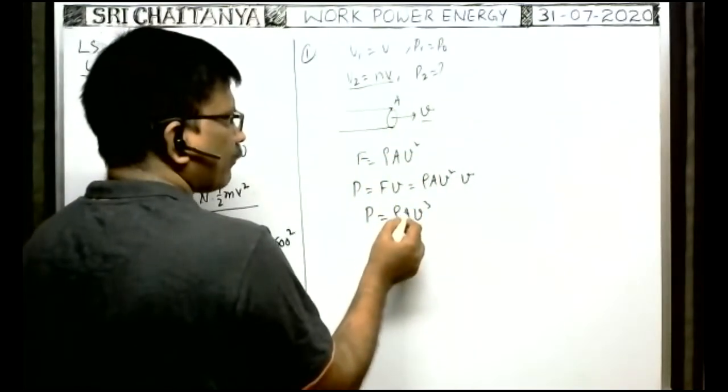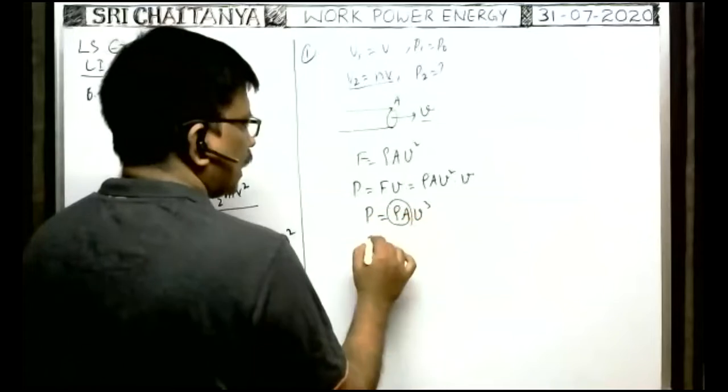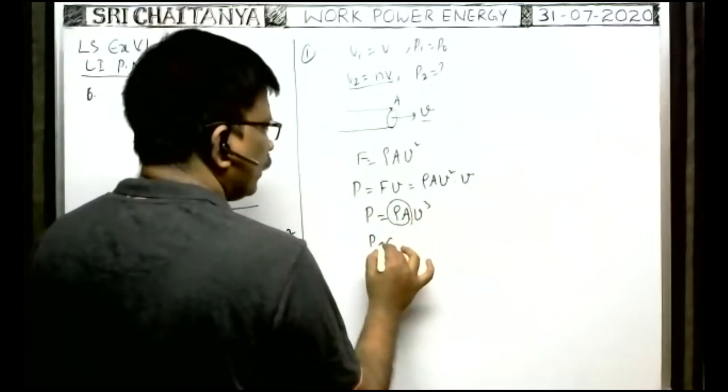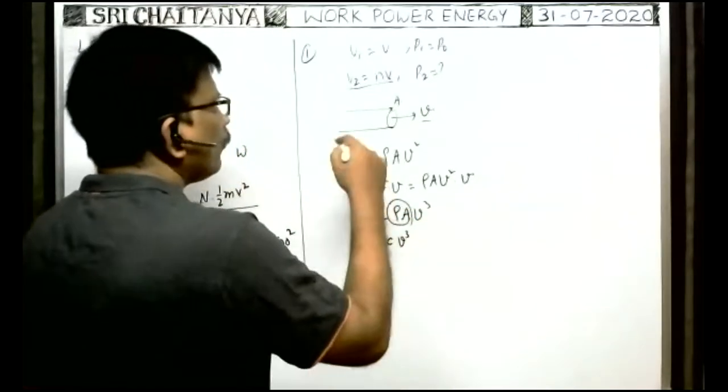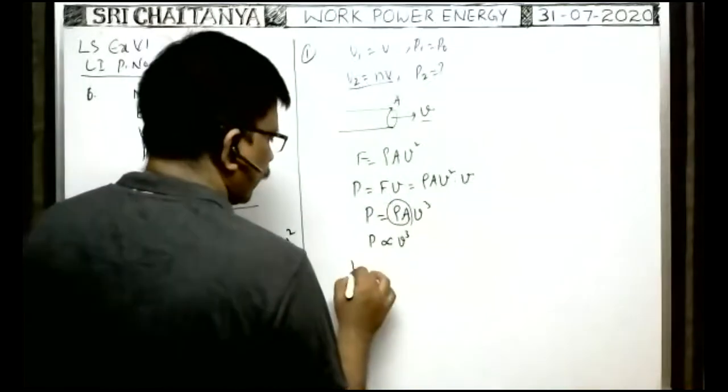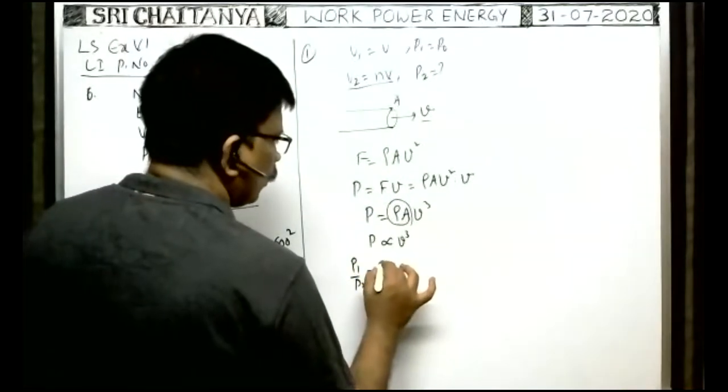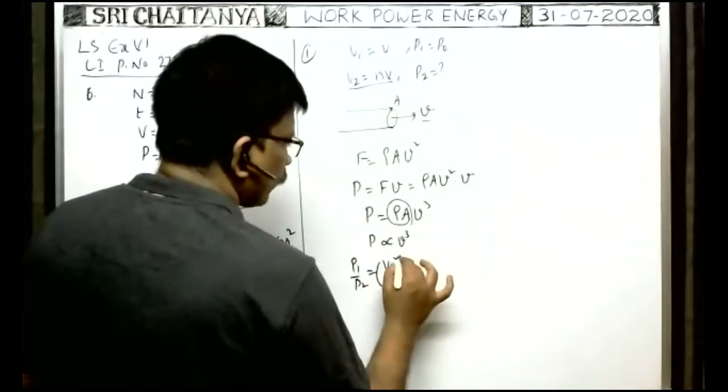Density of the water and area of cross section of the pipe do not change. That's why power needed is directly proportional to rate of flow of water. Therefore, there are two cases. P1 by P2 is equal to V1 by V2 whole cube.